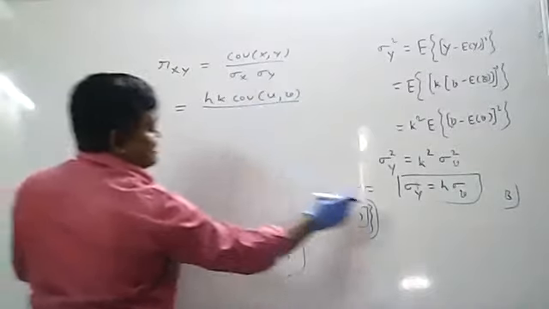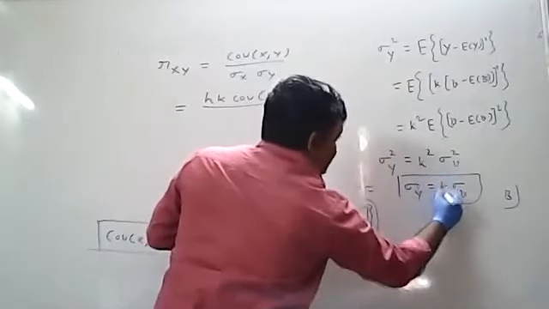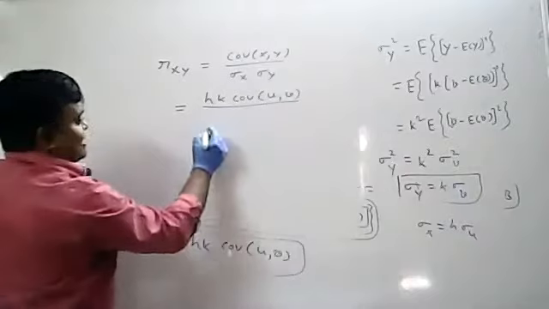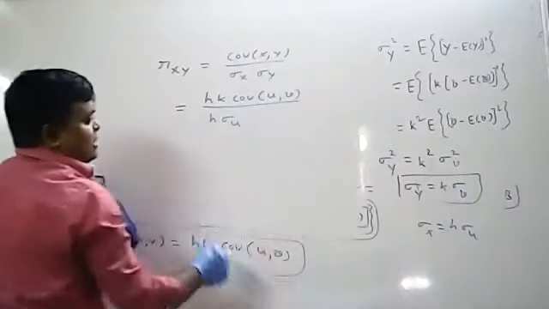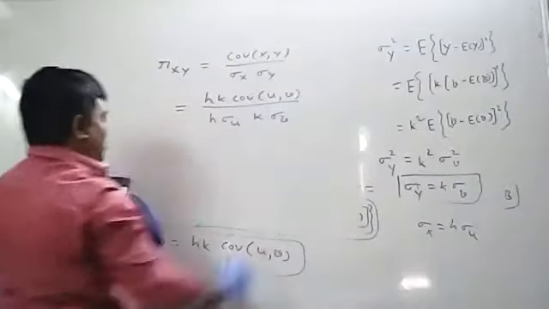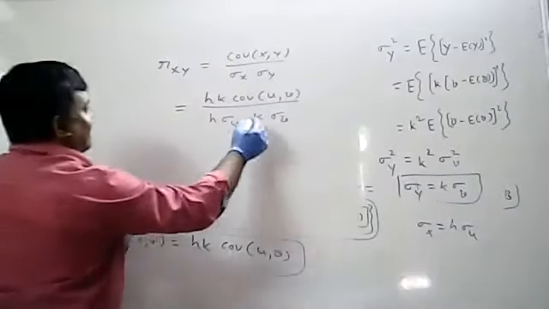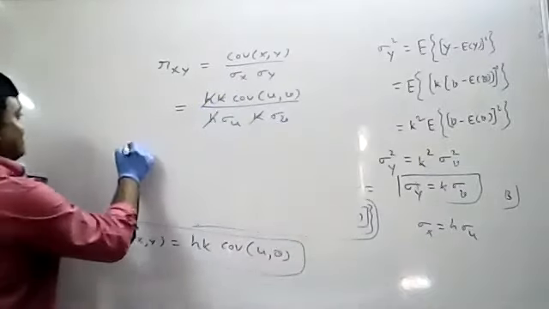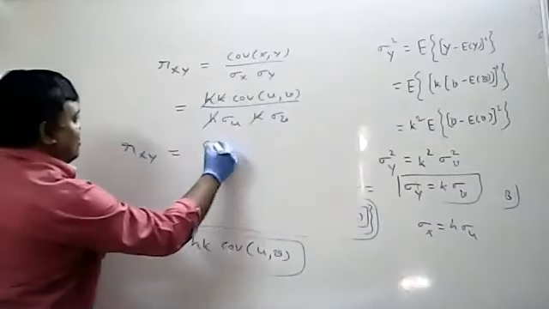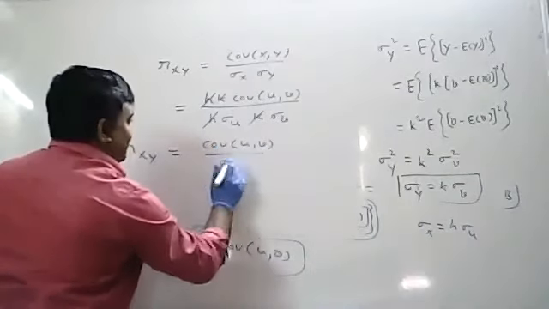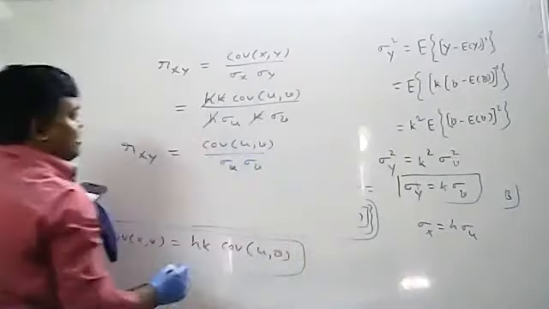Divided by the sigma X value, which is H into sigma U, and the sigma Y value, which is K into sigma V. What terms will be cancelled here? HK gets cancelled. So finally, what is Rxy? Rxy equals the covariance of U comma V divided by sigma U into sigma V.